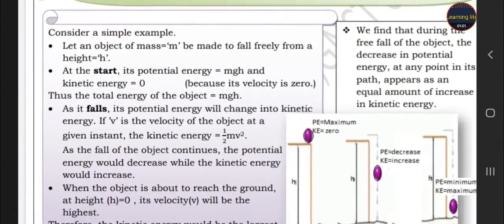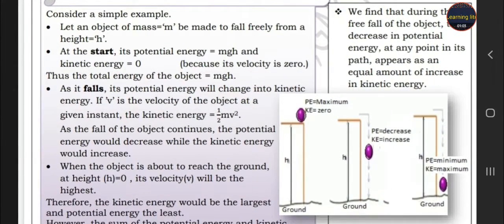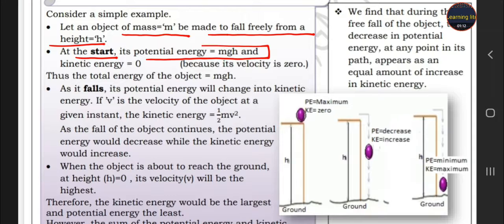Now take an example here. If we have a mass m, we have to make it fall freely from the height h. At the start the potential energy is mgh and kinetic is 0, because the object is at a height, it has no velocity, so total energy is mgh.